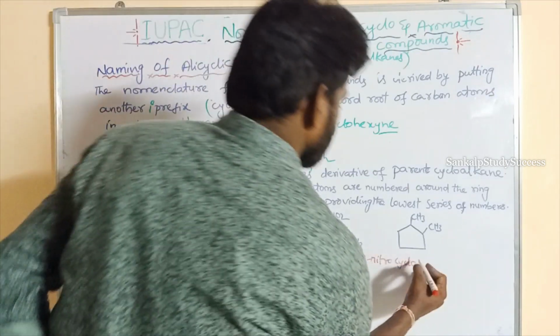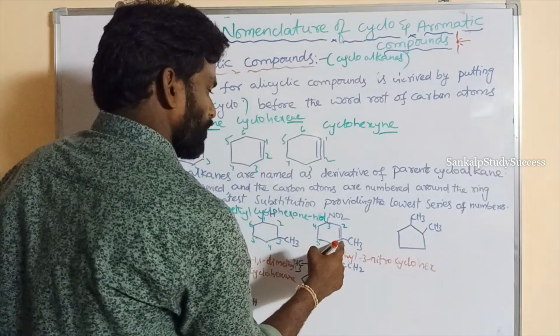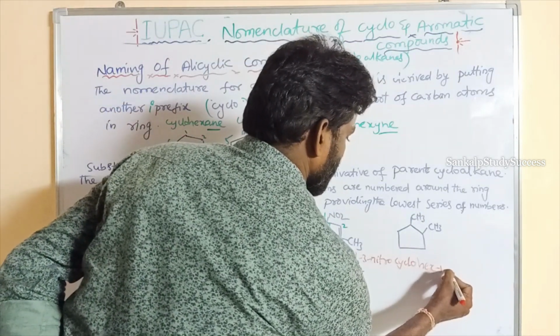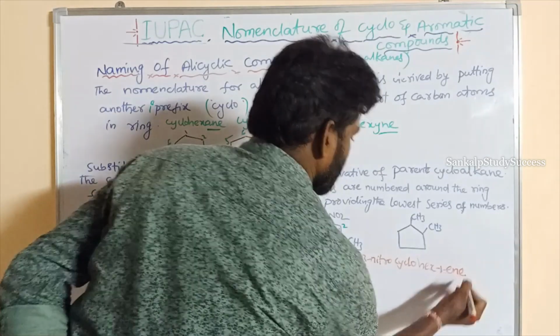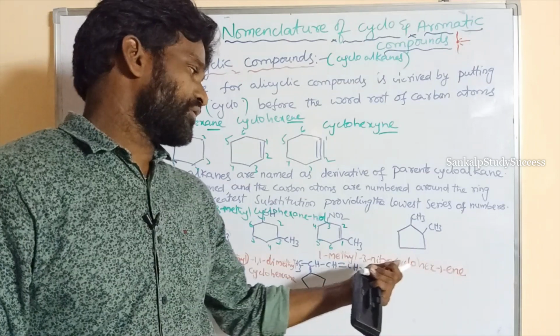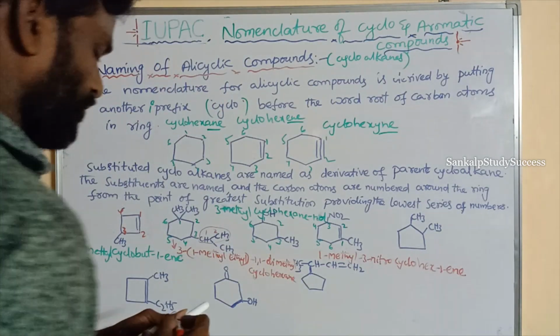How many carbons? 6 carbons. Cyclohex, 1-ene, cyclohex-1-ene or cyclohexene, right? So 1-methyl-3-nitrocyclohexene. The 1 can be removed.